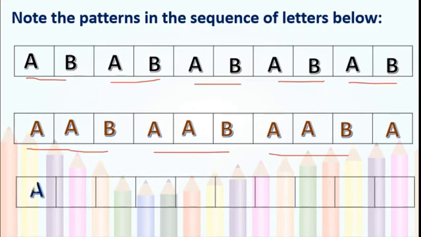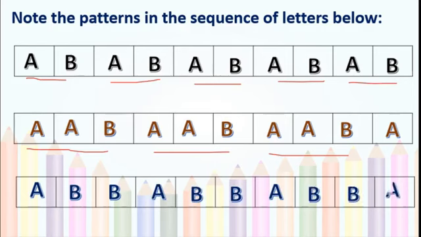See one more. Now here A, B, B, A, B, B, A, B, B. See, I know you got the pattern, isn't it? Yes, you are right. The pattern in this table is ABB, again ABB, ABB. Got this? Here we have gone through 3 different types of patterns.